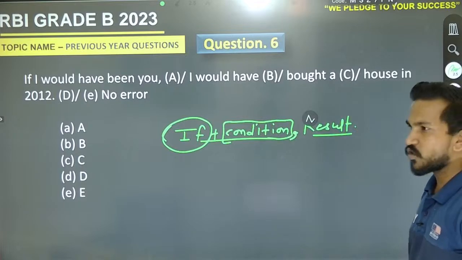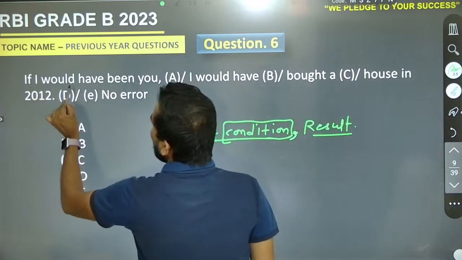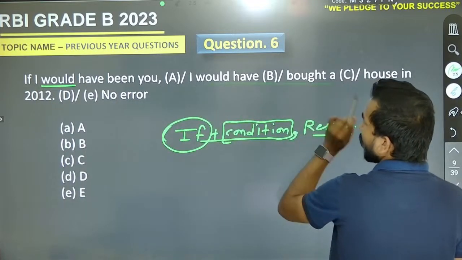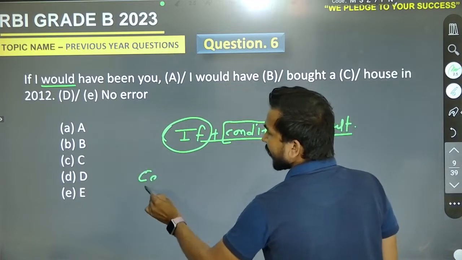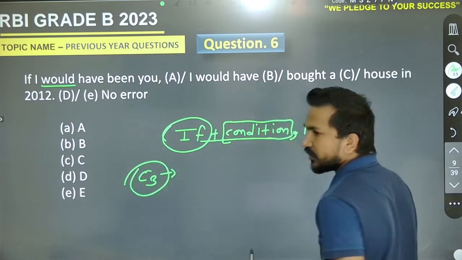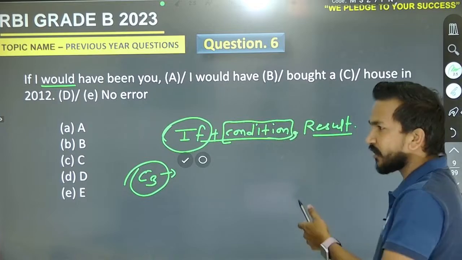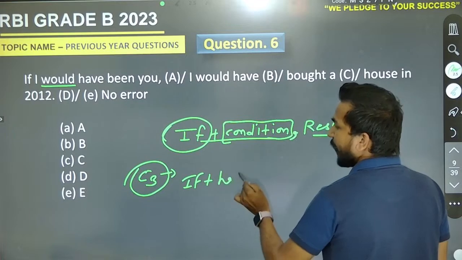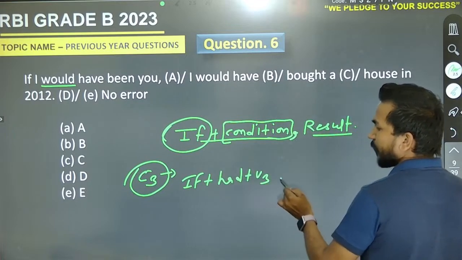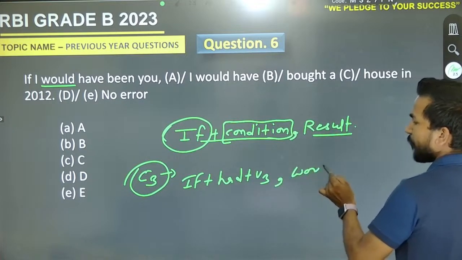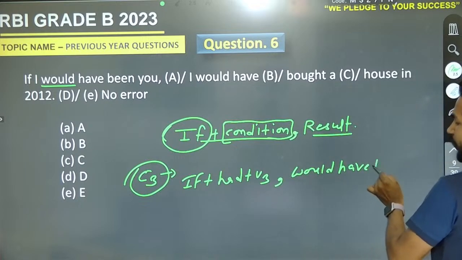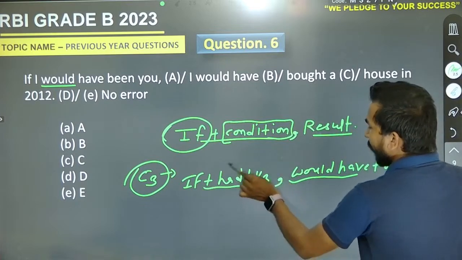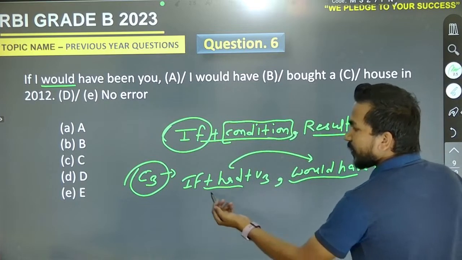Okay, PK is saying it must be A. Definitely. So we can't use a modal with this particular formation, and here the condition, would have bought, is the third condition. There are mainly three conditions in conditional sentences, and for the third one, if we have if with had and the third form of the verb in the past perfect, then definitely there will be would have and the third form of the verb, and that is variable also. It can vary on the sentence structure.